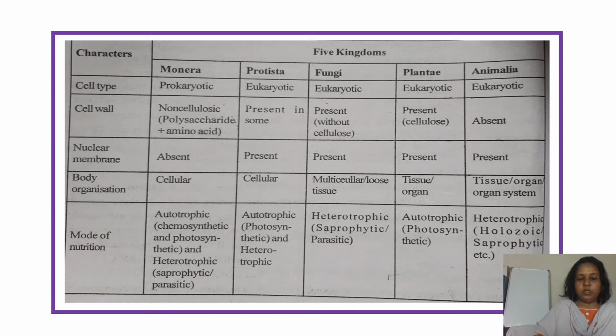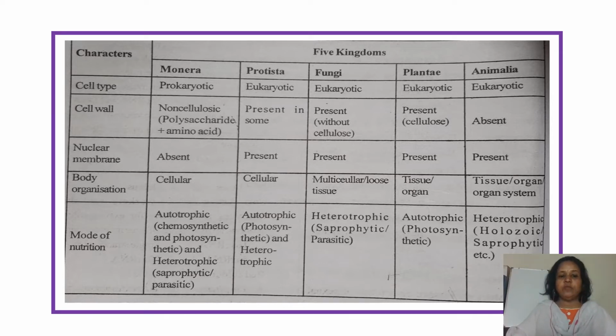And coming to the nuclear membrane, the nuclear membrane is absent in Monera kingdom and present in all other kingdoms. And coming to the body organization, it is cellular in the Monera and also cellular in the Protista, but multicellular or a loose tissue like mycelium in fungi, and it is tissues and organs in case of Plantae and Animalia.